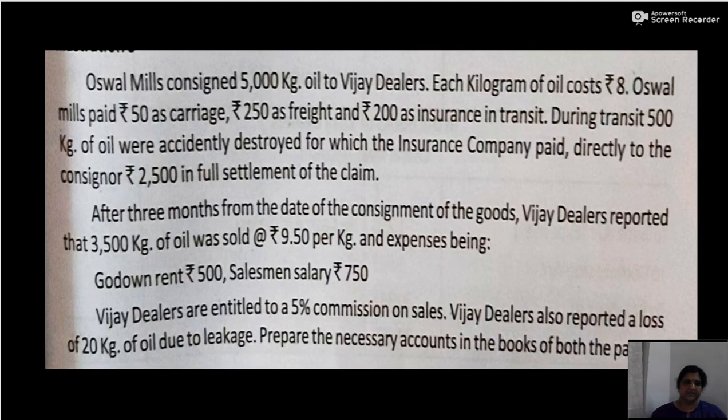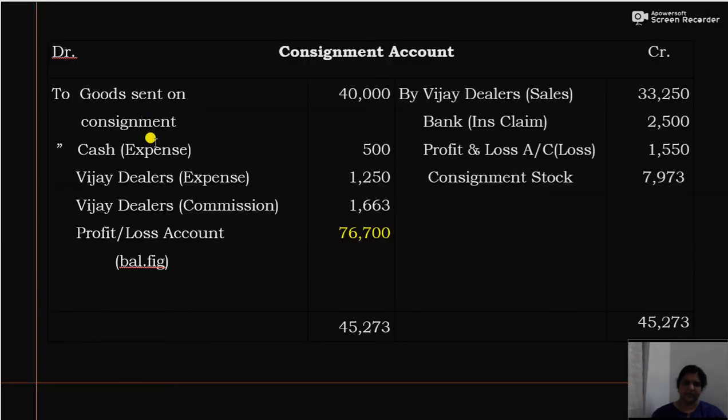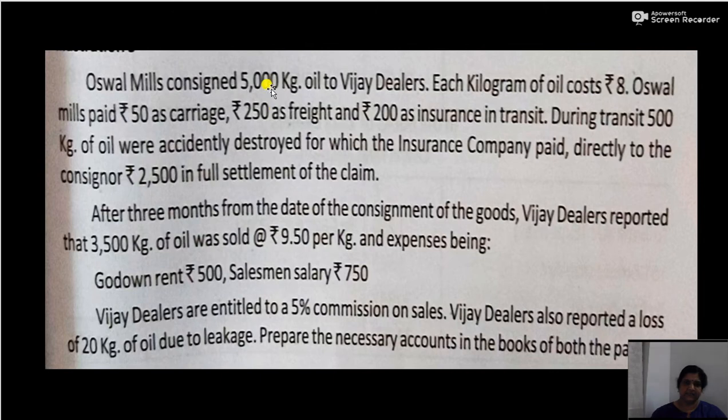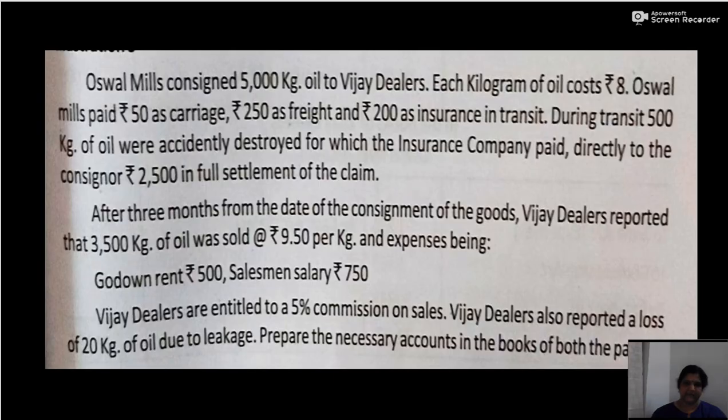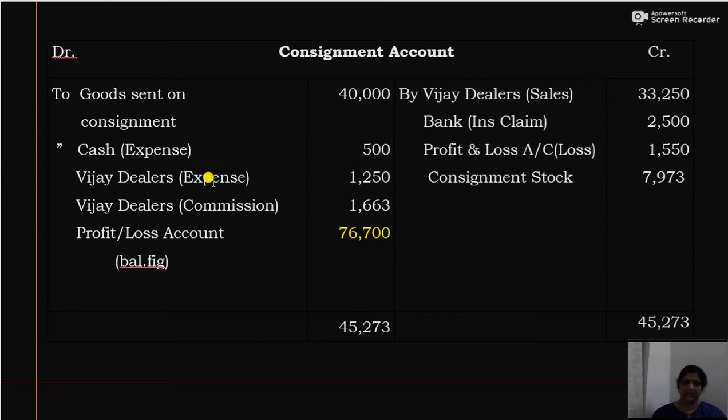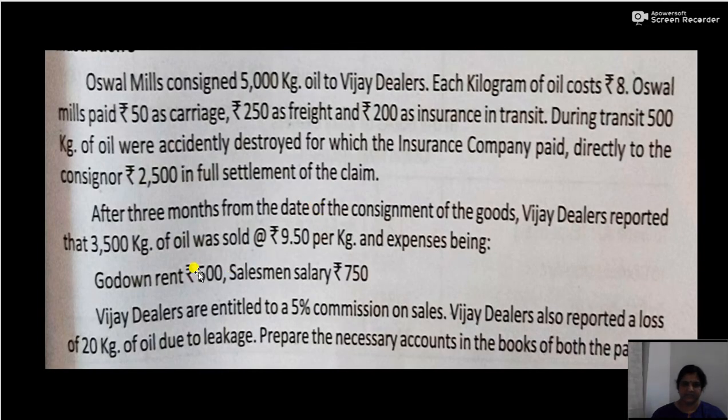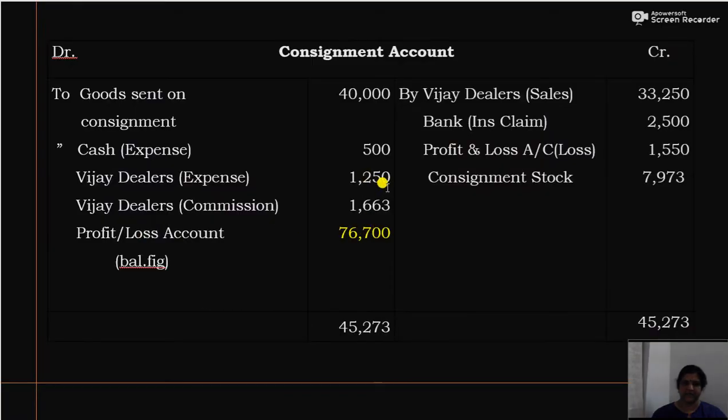Now we will see the consignment account. So goods sent on consignment. Goods sent on consignment is 5000 kg at the rate of rupees 8, that is 40,000. Then to cash, that is expenses of consignor. So expenses of consignor include 50 carriage, 250 freight and 200 insurance. So total 500 rupees. So consignor's expense 500. Then to Vijay dealers, that is expenses of consignee. Now expense of consignee is 500 godown rent and 750 salesman's salary. So 1250. Now by Vijay dealers, that is sales.